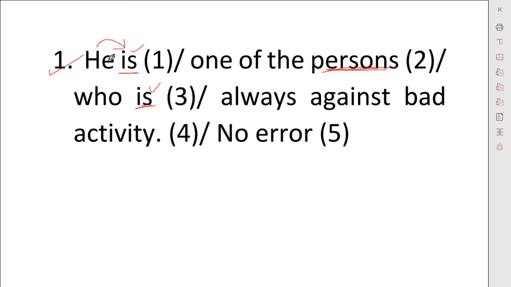Just see first noun, first helping verb, then second noun, second helping verb. For the second noun, which is plural, we will use the plural helping verb. This will be "are": who are always against bad activity.